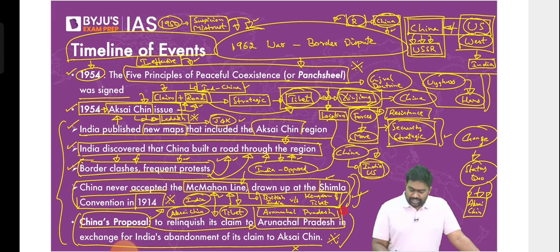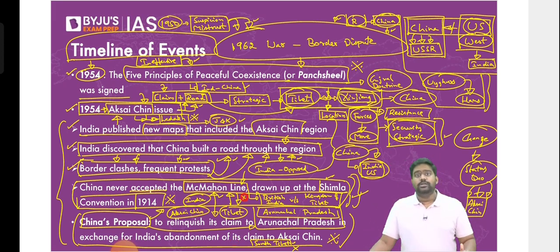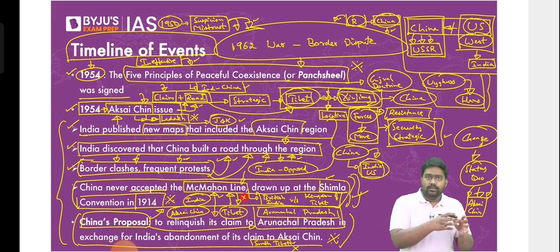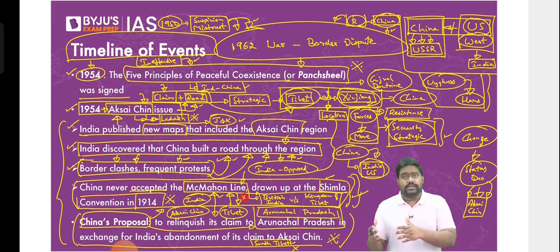China started referring to Arunachal Pradesh as South Tibet. It started calling the region South Tibet, as an extension of Tibet. It said we don't recognize the McMahon line. This was all deliberate, to interfere in Arunachal Pradesh, to create a new dispute, to create a diversion for India, to put India under pressure, and force India to accept an exchange where India will get the Arunachal region. China will accept that in return for India giving up claims over Aksai Chin.